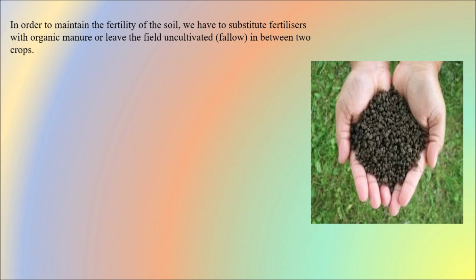Between Kharif and Rabi, we have chosen paddy and we have chosen wheat. In between these times, there will be some time gap, so if we leave the field uncultivated in the time gap, there is a chance of the fertility of the soil not being lost.